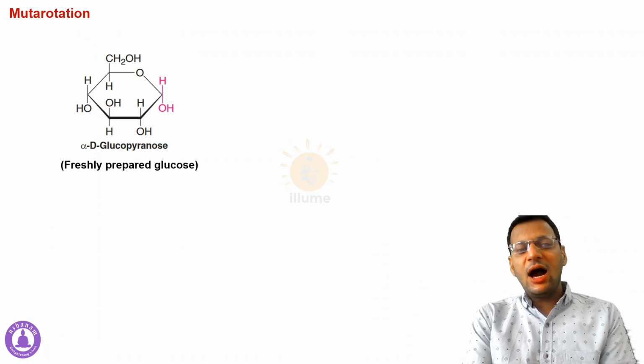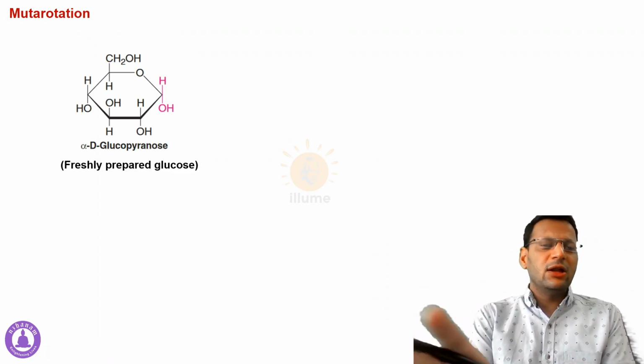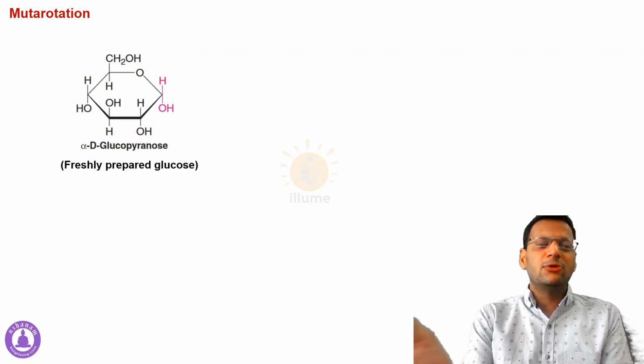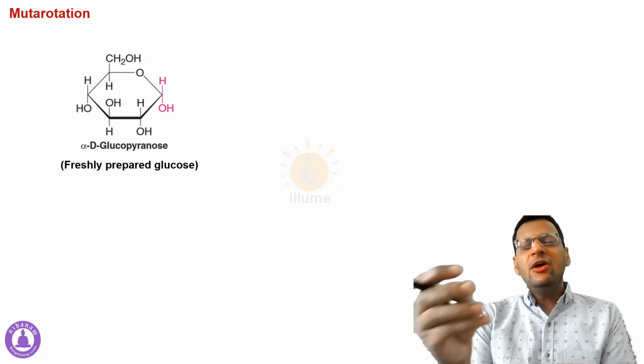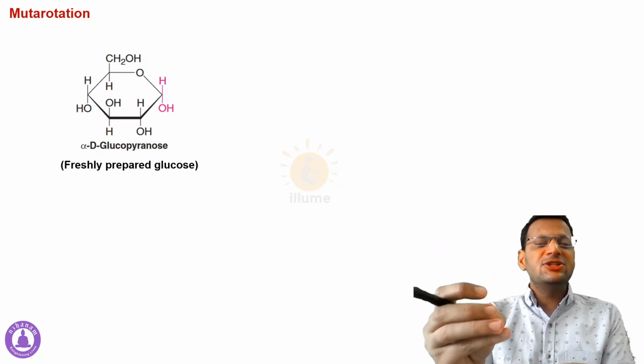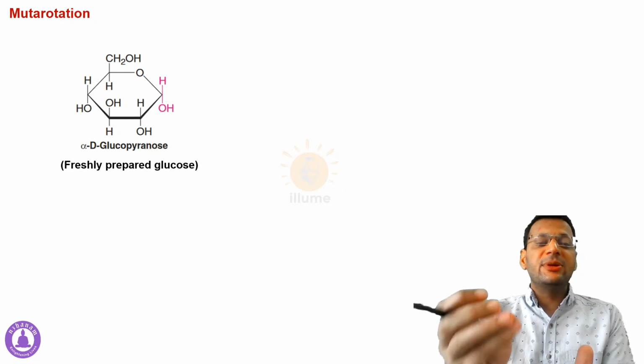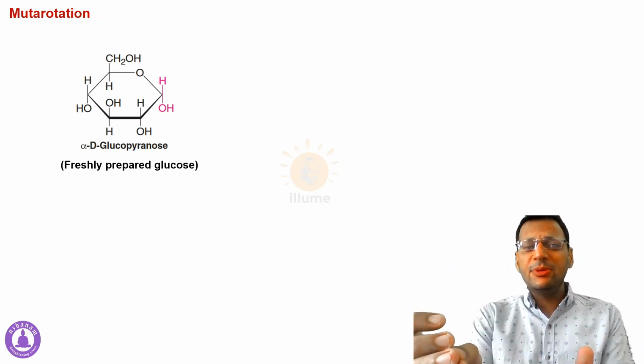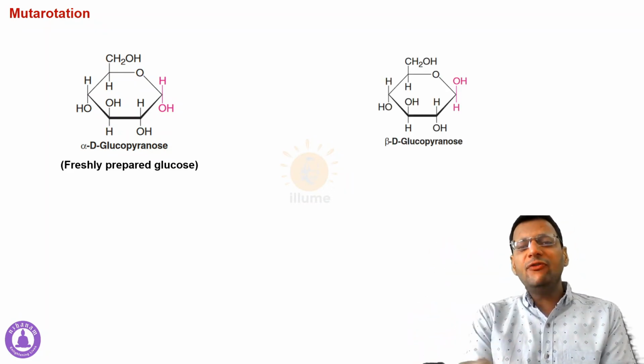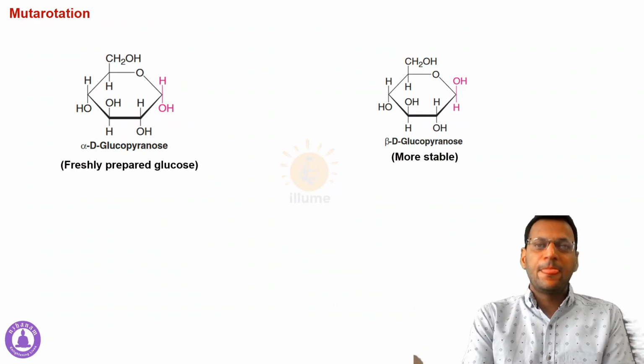See, these are two different forms, two different anomers of glucopyranose. This is the alpha D glucopyranose. Whenever we make a fresh solution of glucose, the majority of the molecules of glucose are present in the alpha form, but the beta form of glucose is more stable.